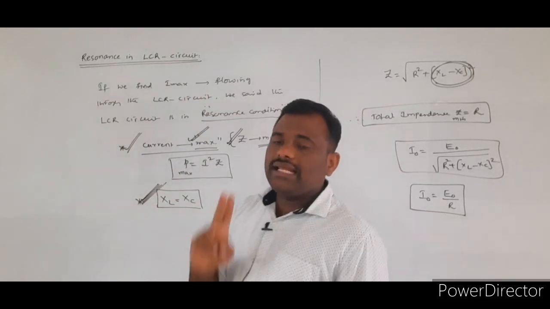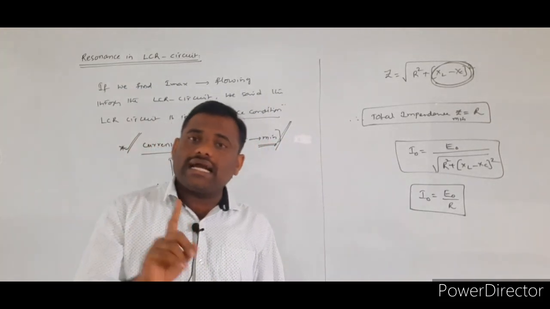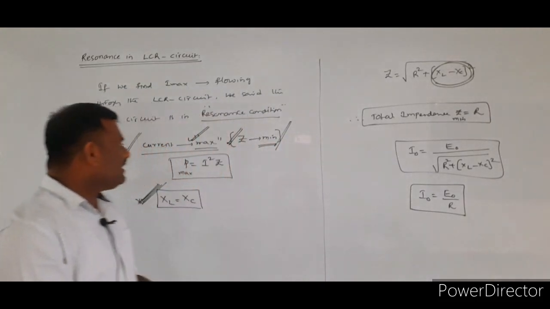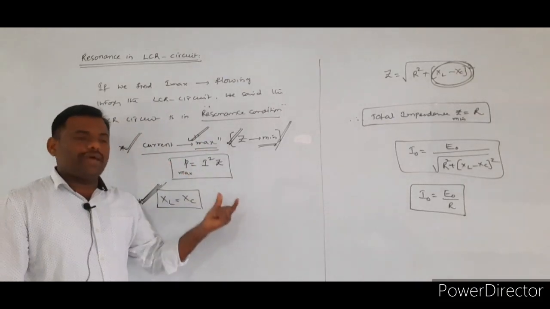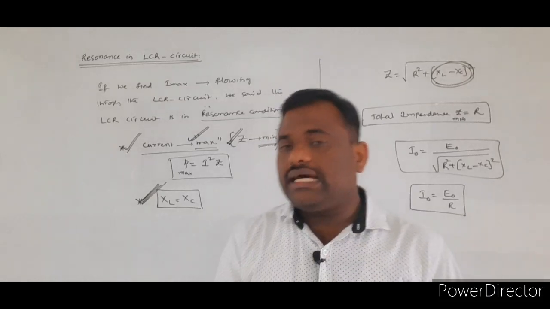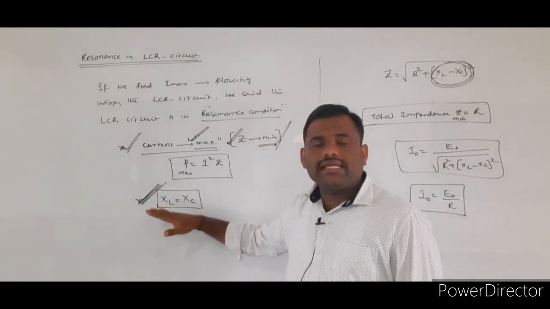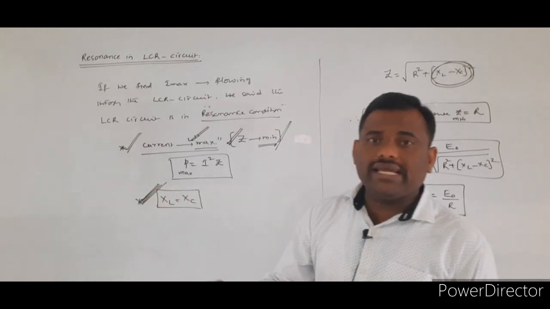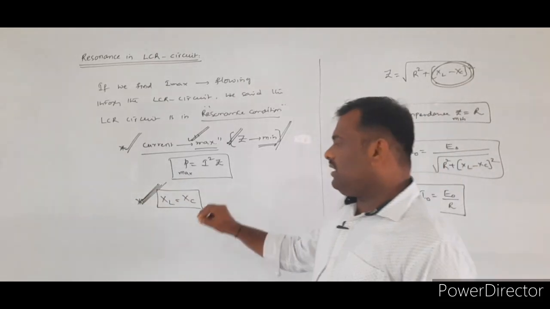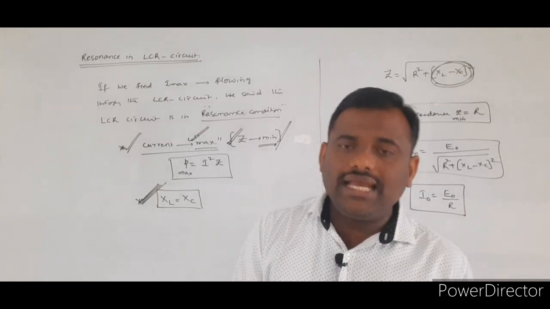So in the resonance condition, two factors we observe: the current value will be maximum, and the power is also maximum. And the resonance takes place when the inductive reactance is equal to the capacitive reactance. At that time only you will get the resonance.